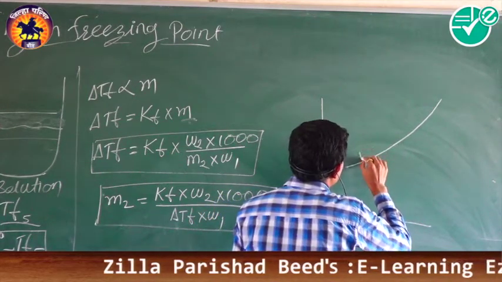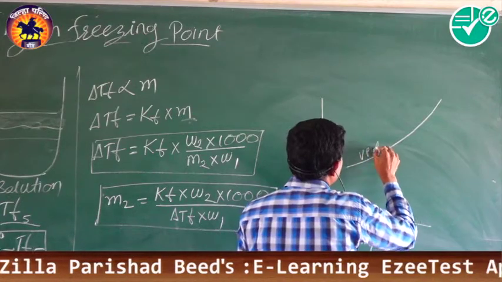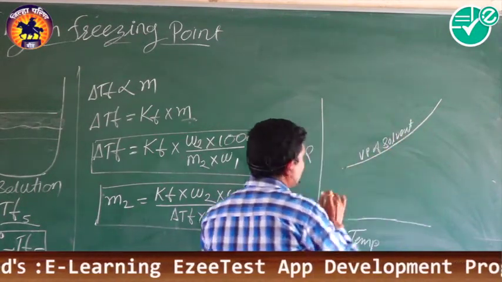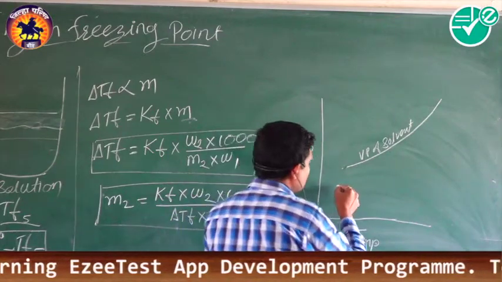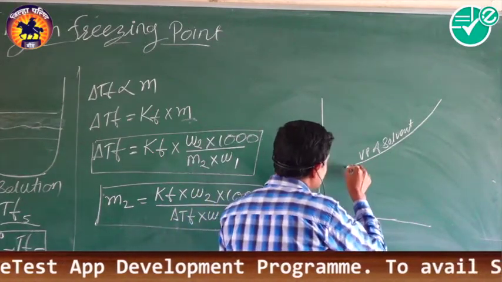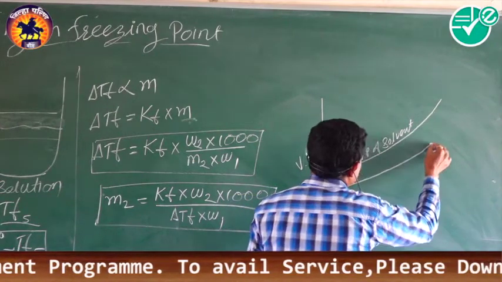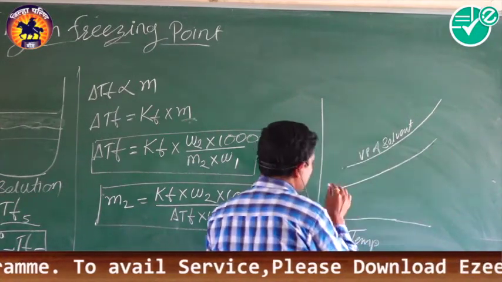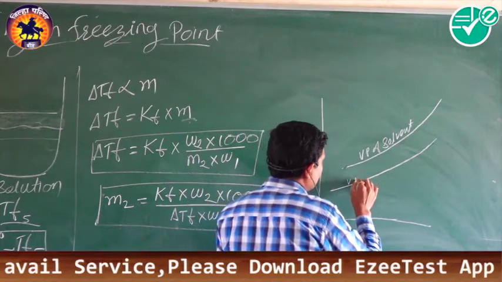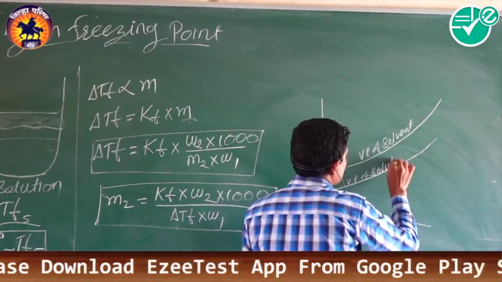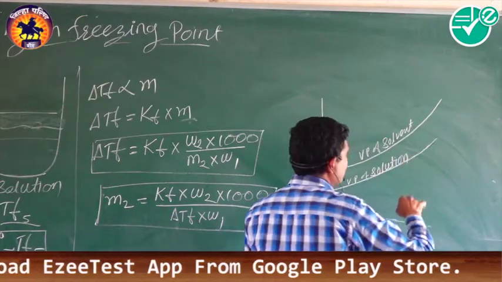So here is the vapor pressure of the solvent. Now what happened, if you consider the solution, there is a decrease in vapor pressure. So here the vapor pressure is decreased. So this is the vapor pressure of the solution.